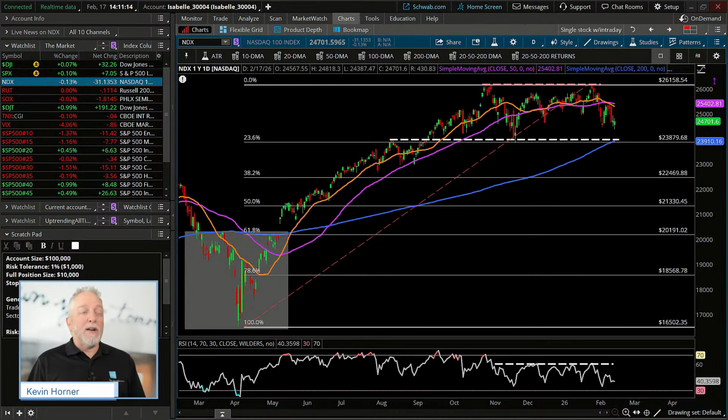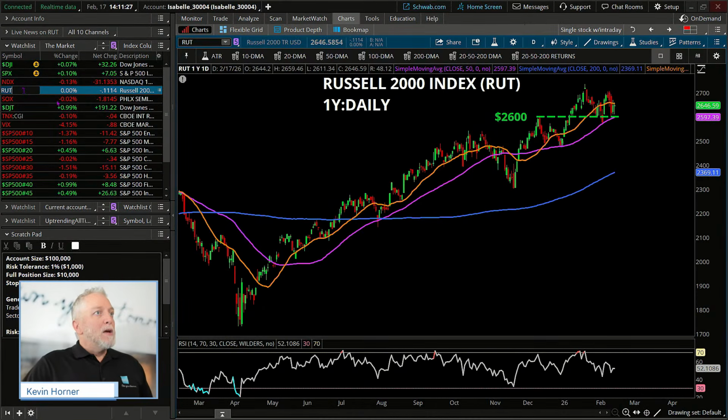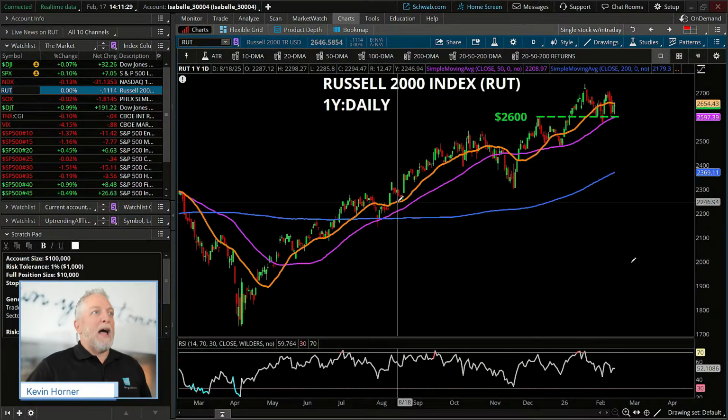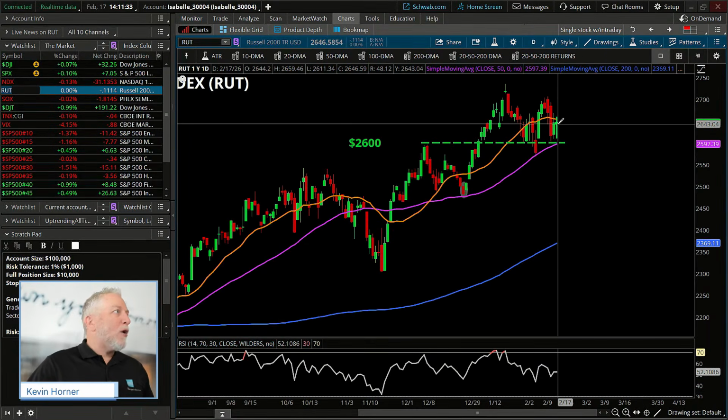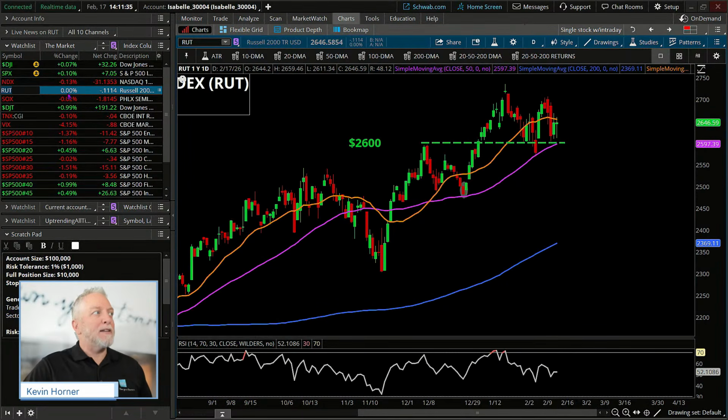So not freaking out, knowing some levels under which we would make some changes. That's what we want to be thinking about, right? Where is the spot where you as the trader are going to make a shift or a change to your investment? Now, today in the Russell, the small caps got us a true or pretty close to a doji, didn't they? We closed flat versus yesterday. Our open was at 26.44 and our close at 26.46.